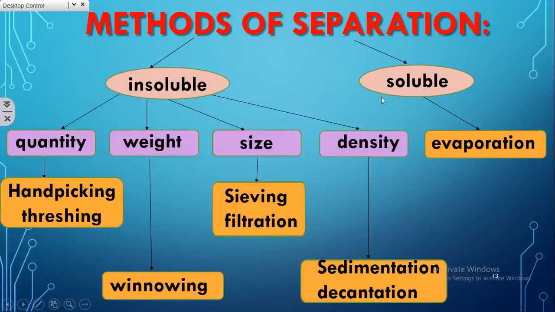In order to separate soluble components from the mixture, we carry out evaporation. It is a widely used method. Okay, let us see one after the other with examples.